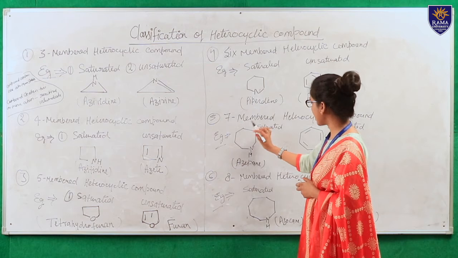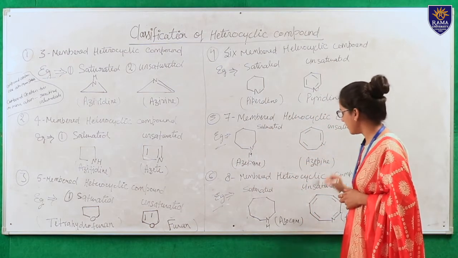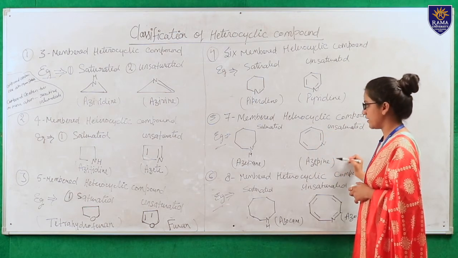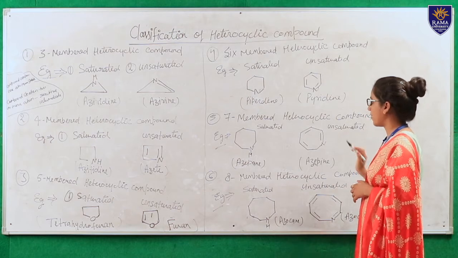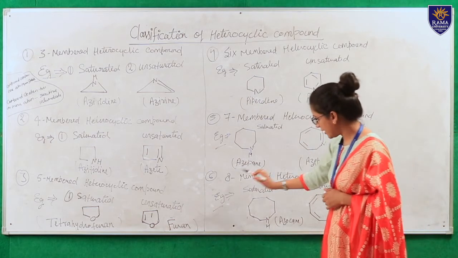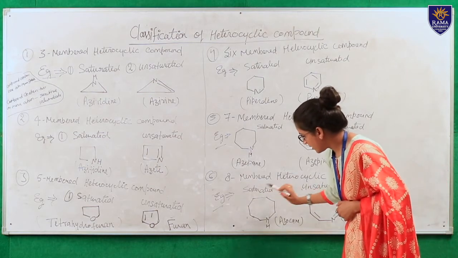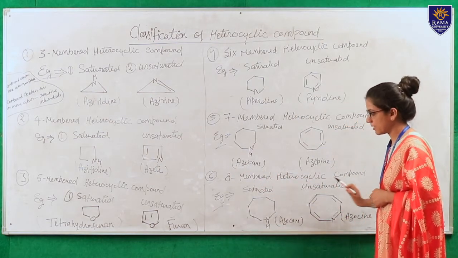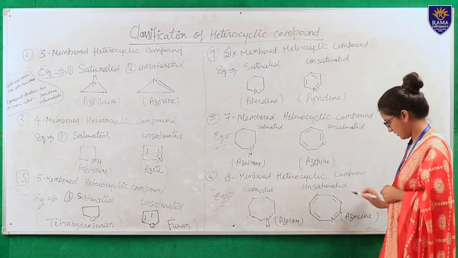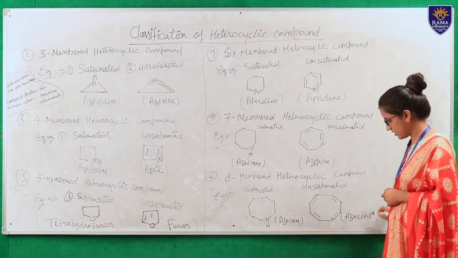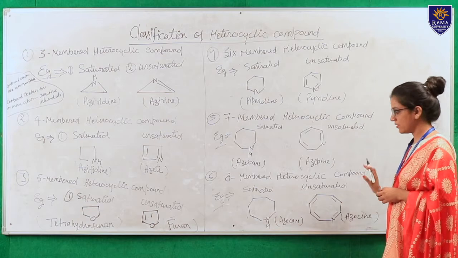Now seven membered heterocyclic compounds: the saturated compound is azepane and the unsaturated compound is azepine. Seven atoms are present, so it is called a seven membered heterocyclic compound. Now eight membered heterocyclic compounds. Azocane is an example of a saturated eight member heterocyclic compound because of the presence of eight atoms in the ring, and azocine is an unsaturated compound because of the presence of the double bond in the compound.